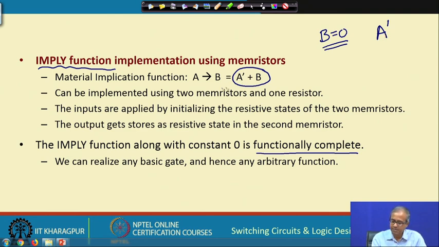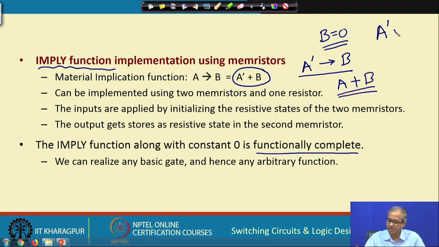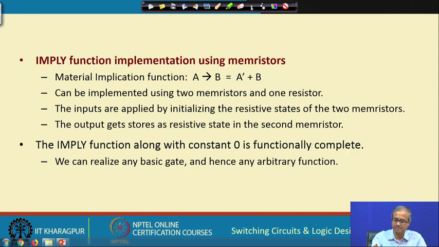So, since you can implement the not operation, you can just apply the input a, apply a bar and then imply b. This will become a OR b, which is the OR operation. So, you can implement a NOT, you can implement an OR. This again is a functionally complete set, as we shall see later. So, you can realize any arbitrary function also using imply.